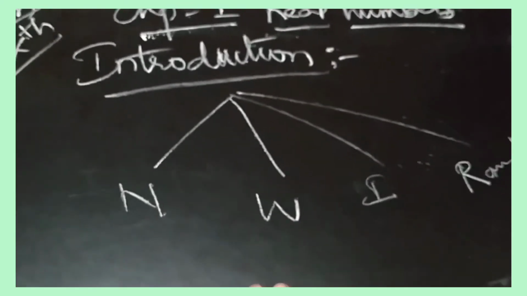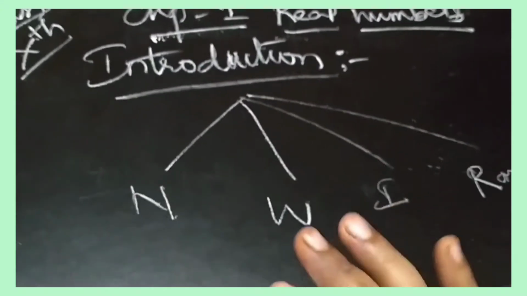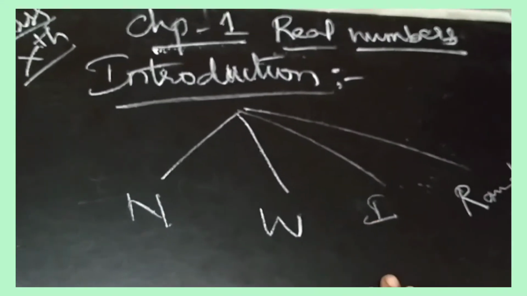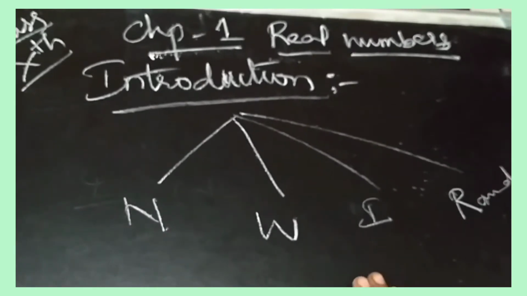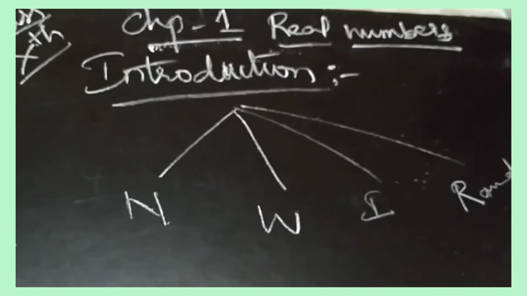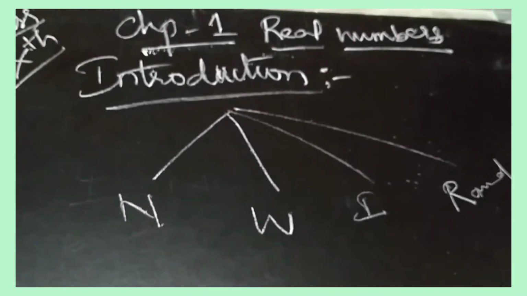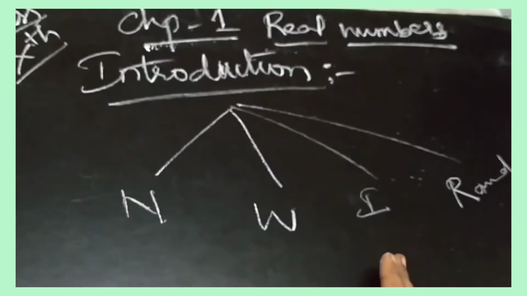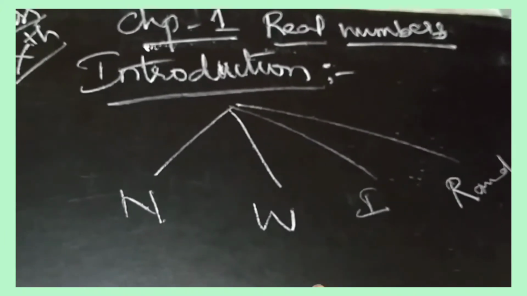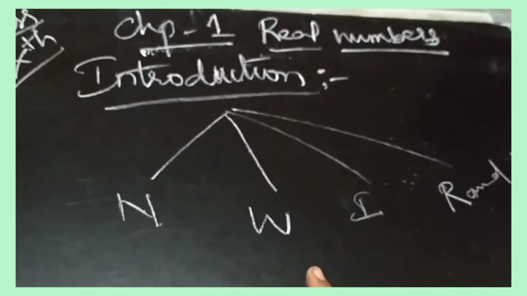Now whole numbers. Whole numbers means all numbers including 0, so the numbers start from 0. Now integers. These numbers are positive numbers, and when we apply a minus sign to them, they become integers. So when we give a plus or minus sign to any number, it becomes an integer.